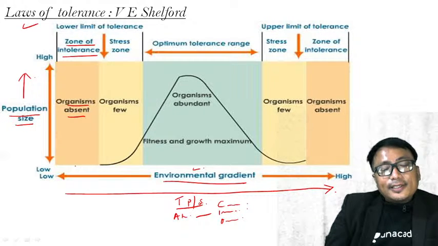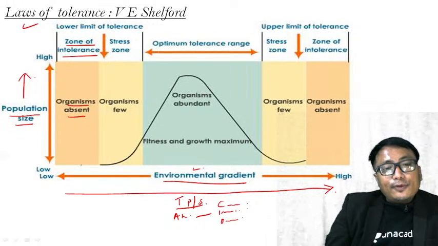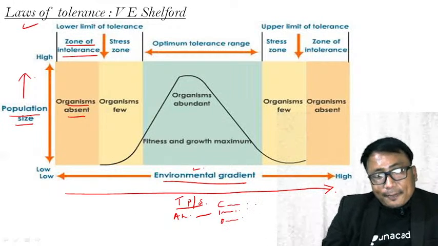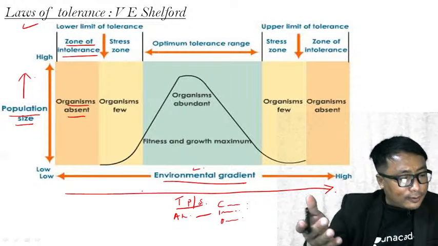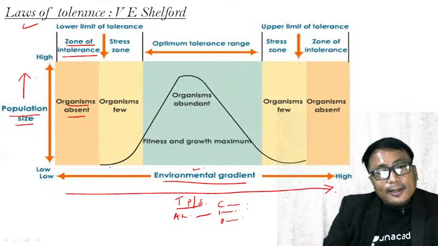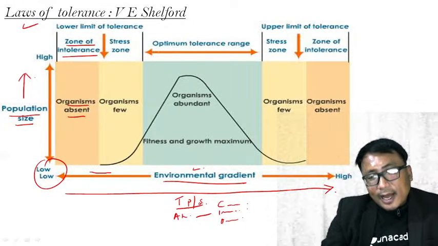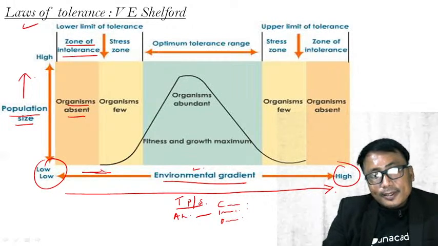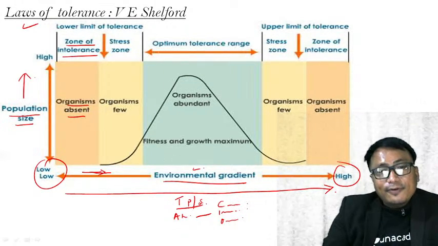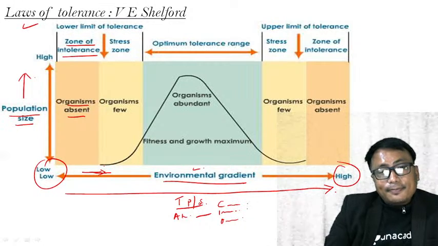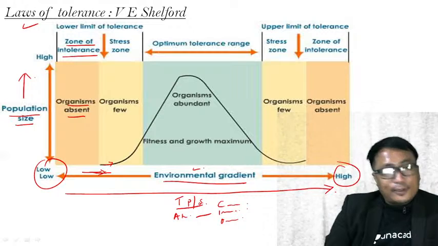Now, you increase the temperature and you increase the rainfall. This climatic condition we are just taking as an example; there are other organic and inorganic components also. If you increase the environmental gradient gradually, from low to high, increasing temperature and precipitation, then the organisms will start to arrive in the ecosystem.